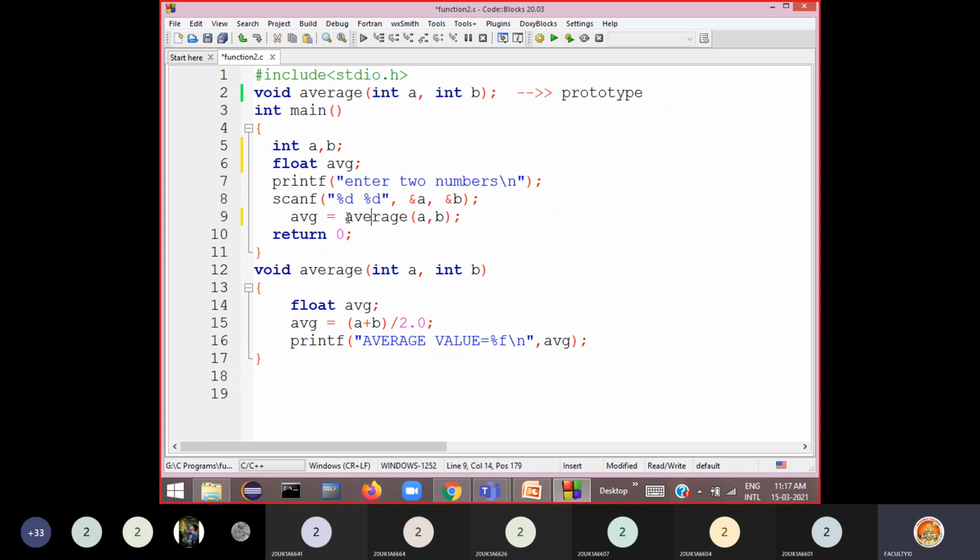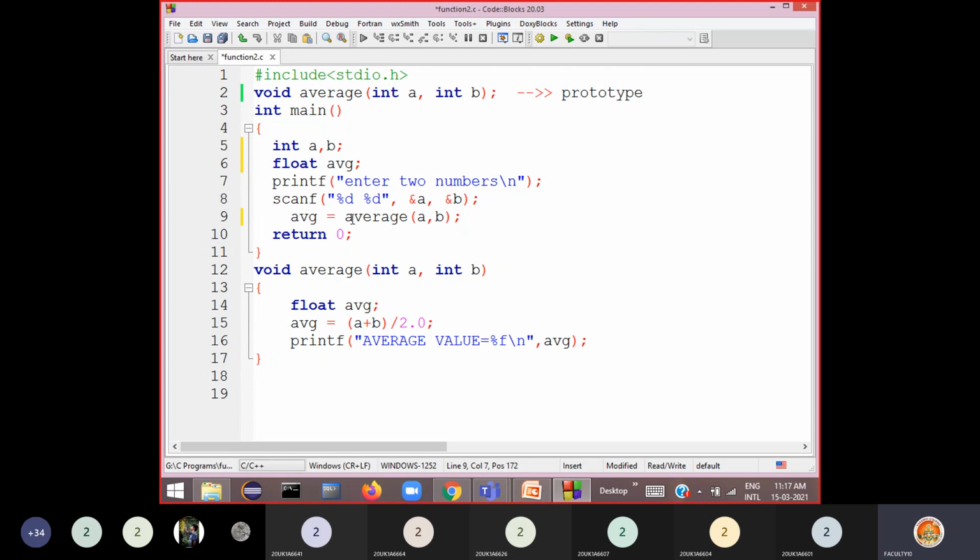The meaning of this is average is a function which is taking two numbers as arguments. It calculates average. What is the purpose of this function? Calculating average of these two numbers and returning that value. So that's why you are getting some value from this function, and you should catch that in a variable. So before the function, you should write some variable is equals to the function call average a comma b.